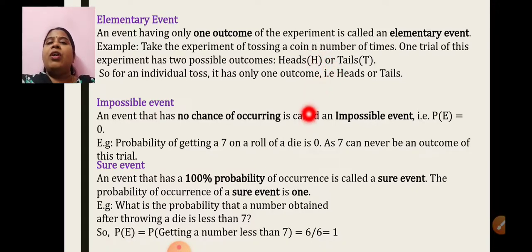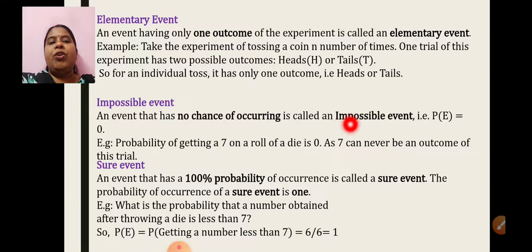For a sure event, if I want to give you an example, what is the probability that a number obtained after throwing a die is less than 7? Now on the dice you have numbers 1, 2, 3, 4, 5 and 6. I am not giving you any particular number, but I am telling you it should be a number less than 7. Then definitely I will get any of those 6 numbers. So this is a sure event that is going to happen, or a certain event.